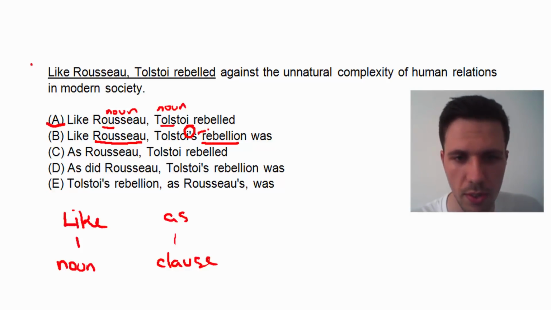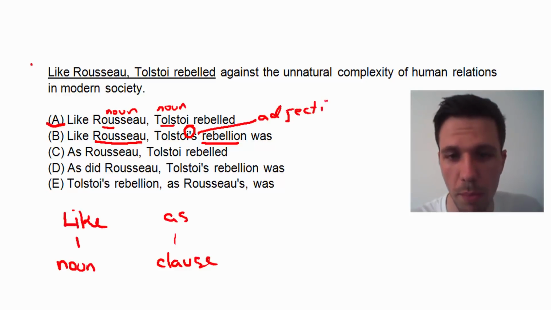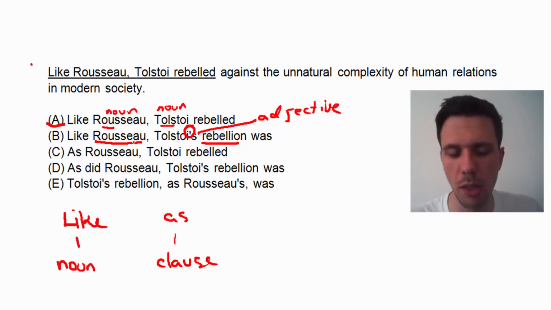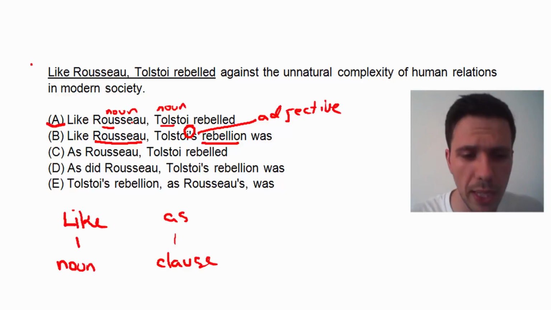It's not a noun, it's an adjective. It's giving us more information about the noun rebellion. It's Tolstoi's rebellion. But we're not allowed to do that because comparisons need to be logical. We need to compare like things. We can't compare Rousseau, the person, to a rebellion. It doesn't make sense. So for that reason, B is out. It's going to be wrong.